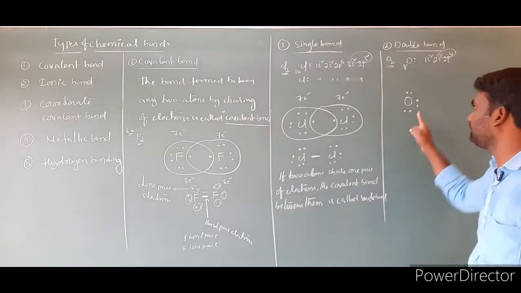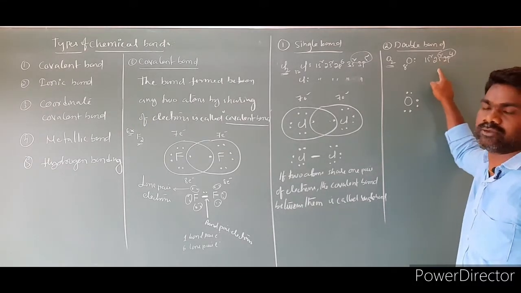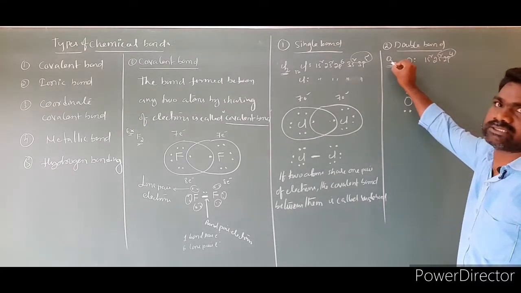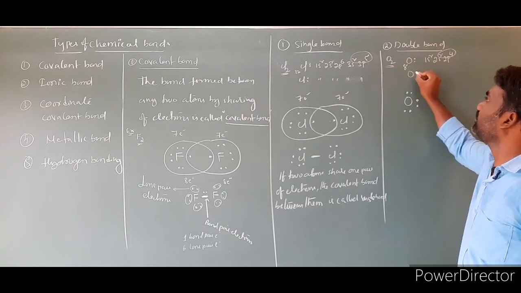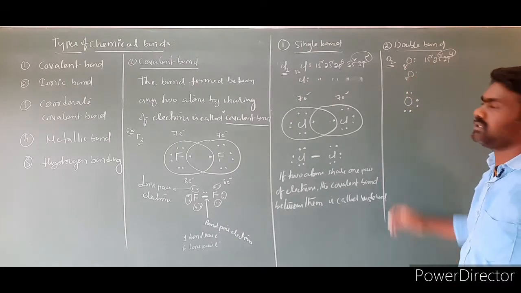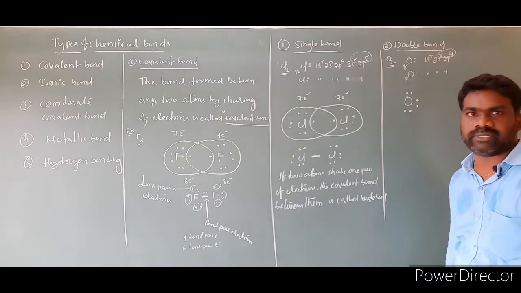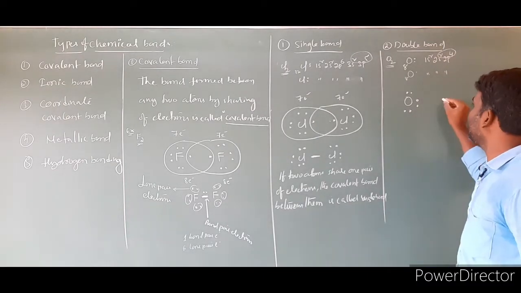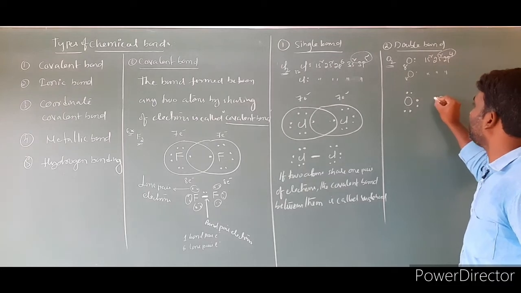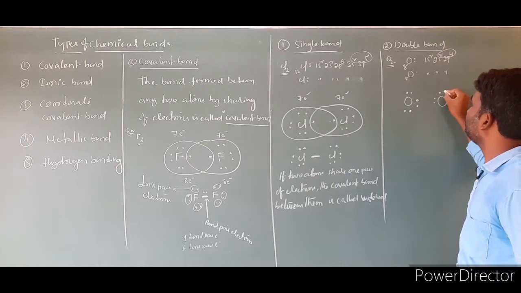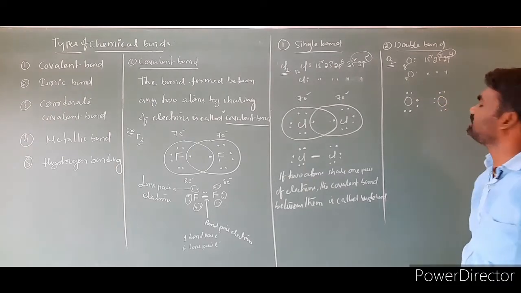6 electrons I showed in the form of a dot according to Lewis. And 2 oxygens are there. Take one more oxygen. This also has atomic number 8. Electronic configuration remains 1s2, 2s2, 2p4. The electronic configuration remains the same. The 2 oxygens are the same. Then take that one also, 1 oxygen: 1, 2, 3, 4, 5 and 6.